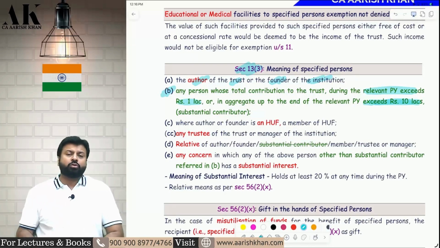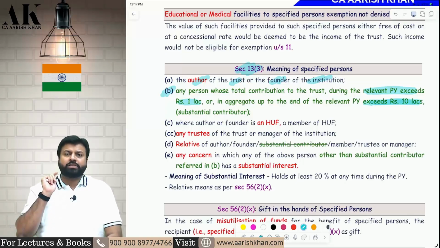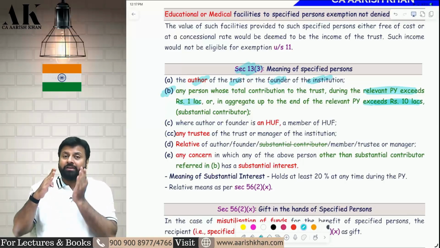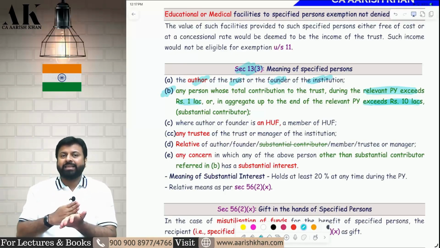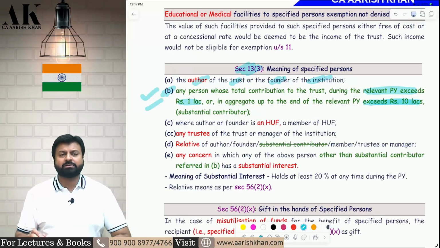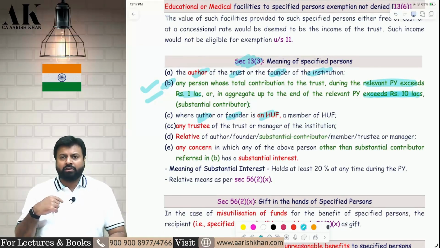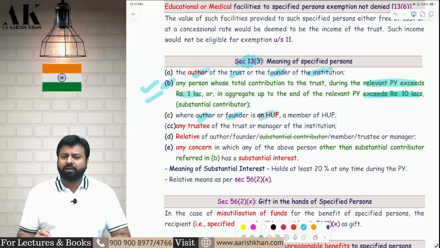So you have to check 2 conditions for substantial contributor. For the current year, what is the limit? The entire year's donation should exceed 1 lakh, and the aggregate donation given from year 1 till the end of the current year should exceed 10 lakh rupees. If either of the conditions is fulfilled, you will be called a substantial contributor. Next, where the author or founder is an HUF. If the author and the founder is an HUF, HUF can also be a founder and author, then a member of the HUF can also be called a specified person.